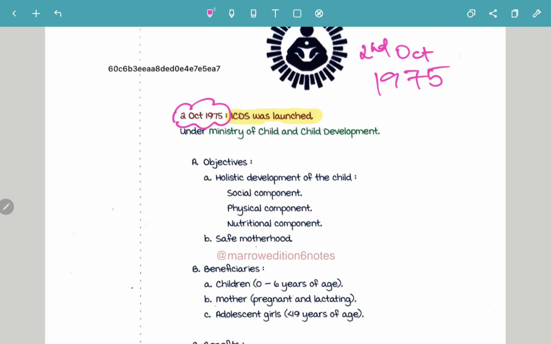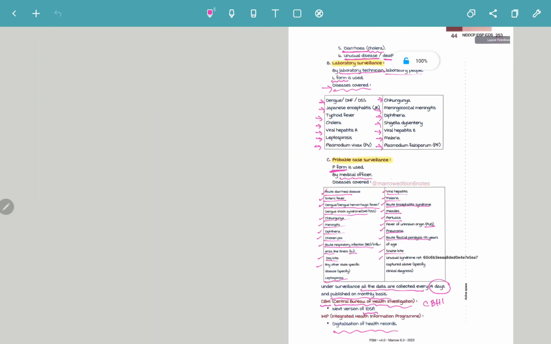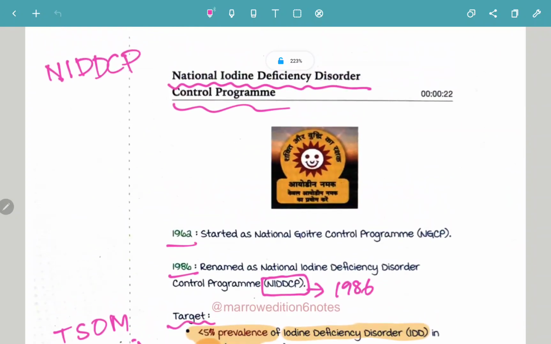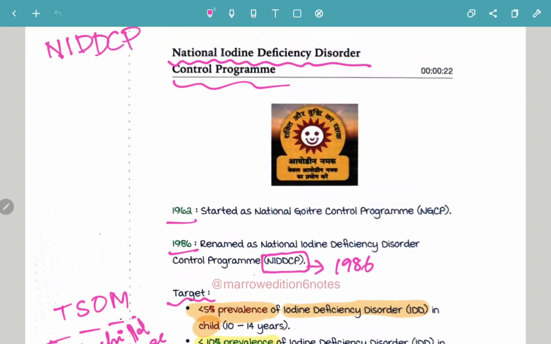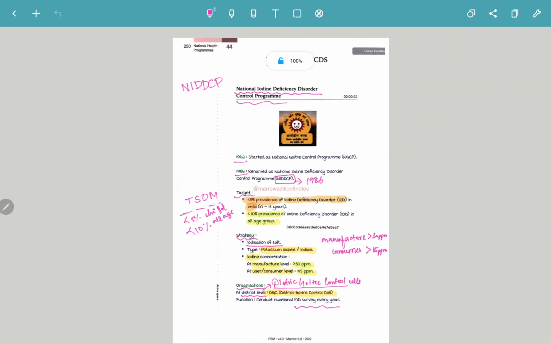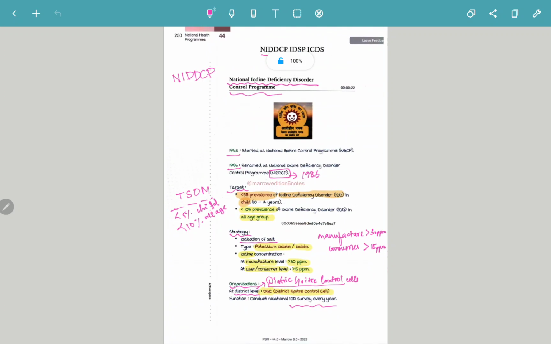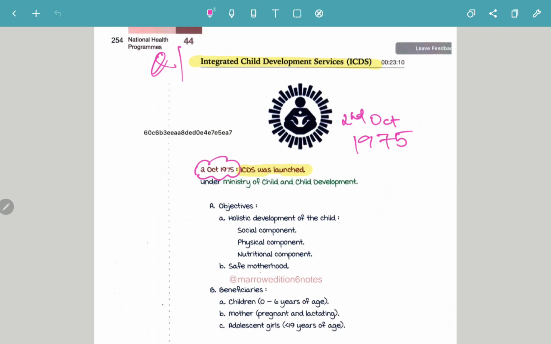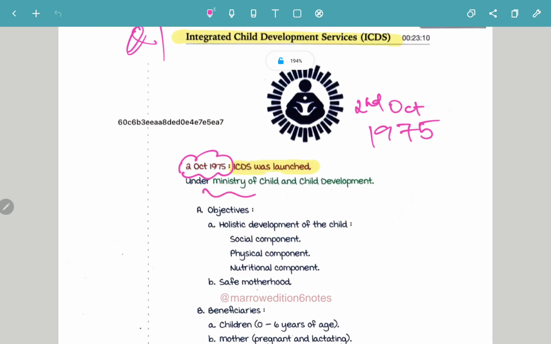Under the ministry of whom? Under the ministry of, I forgot to tell you one thing, guys. In NIDDCCP, NIDDCCP is basically under the Ministry of Health. Okay, leave it. Okay, ICDS was under the Ministry of Child and Child Development.